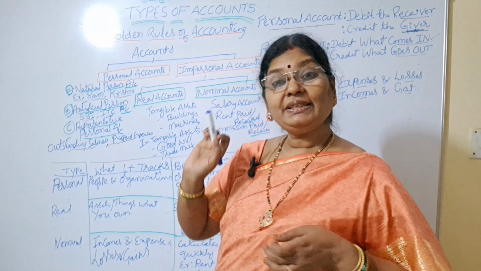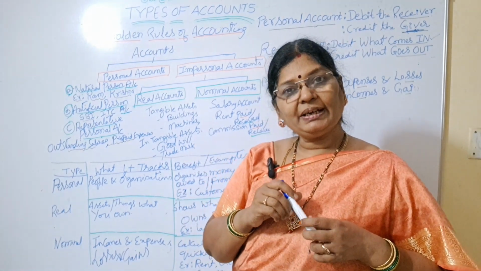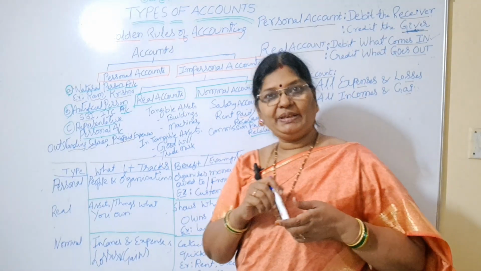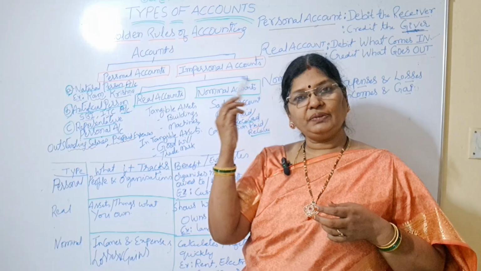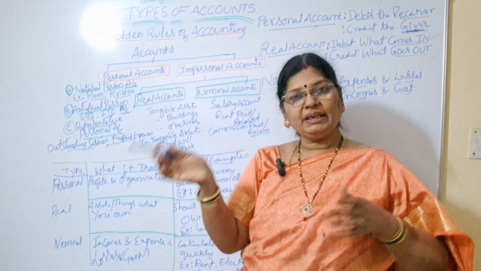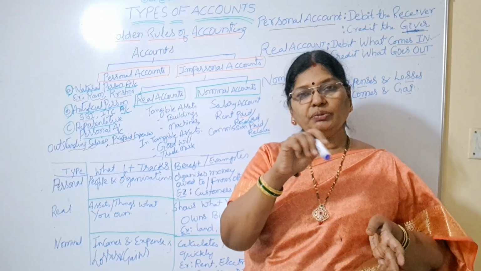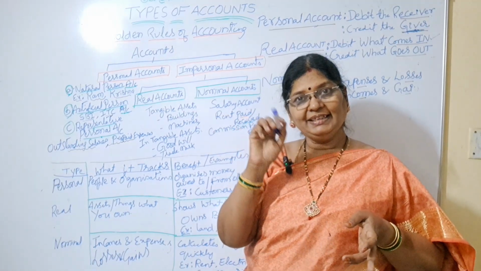What's the third one? Representative personal account. What is representative personal account? If a company has to pay March month rent or March month salaries in the month of April, then it can't show that salaries are paid in the month of March. So how do they show outstanding salaries?